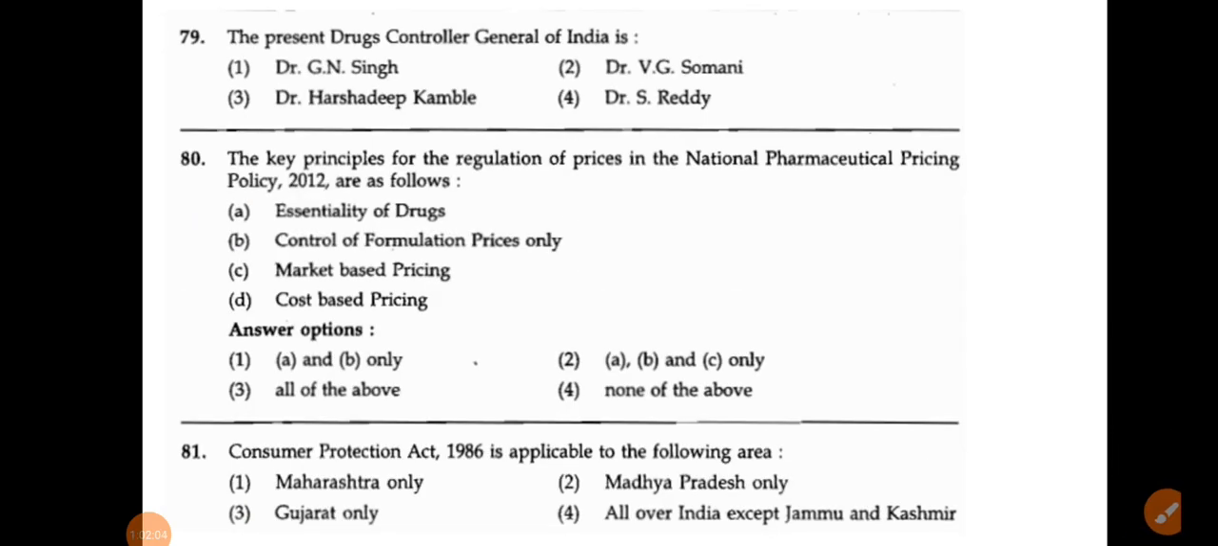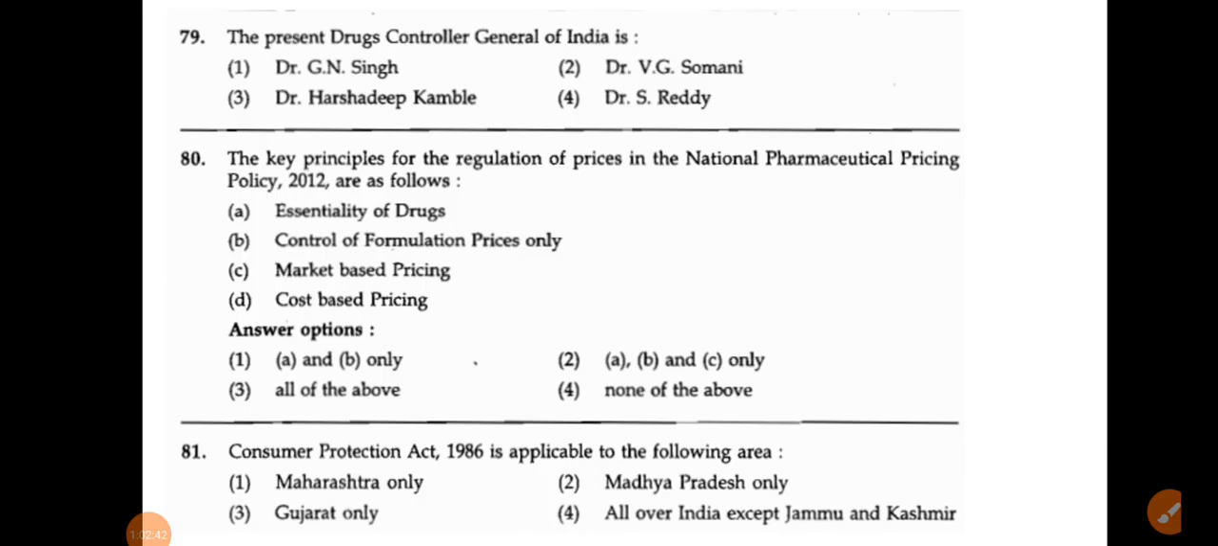Next, the present Drug Controller General of India. This is a question paper from 2016, so that question is not important right now, but you have to know who the Drug Controller General of India is right now. Who is the DCGI of India right now? That is Dr. Rajiv Singh Raghuvanshi. At that time Dr. G.N. Singh was there, but right now please remember Dr. Rajiv Singh Raghuvanshi.